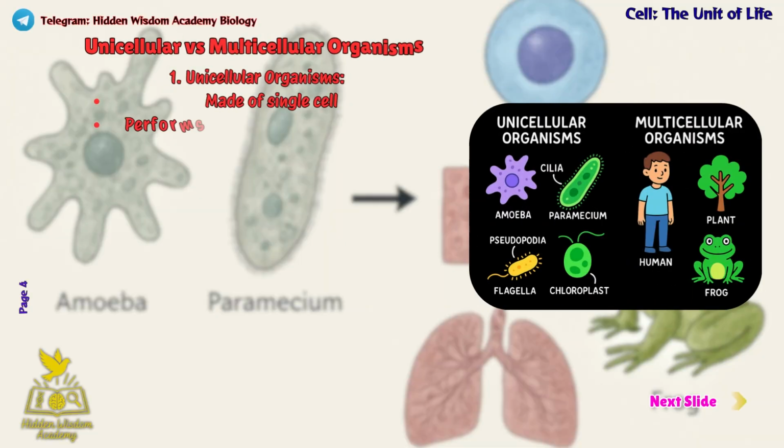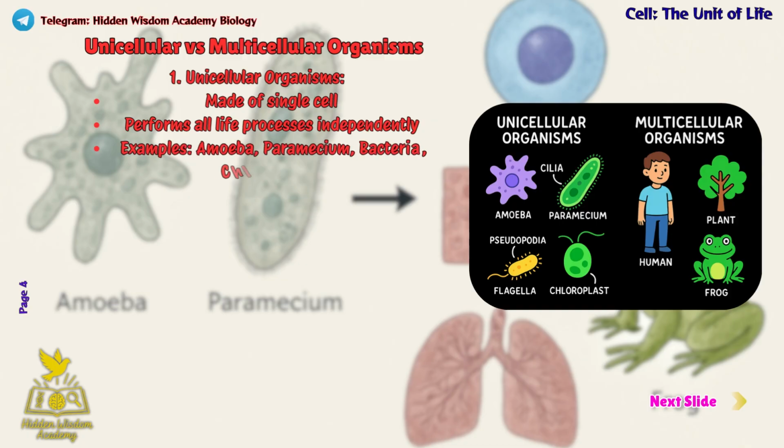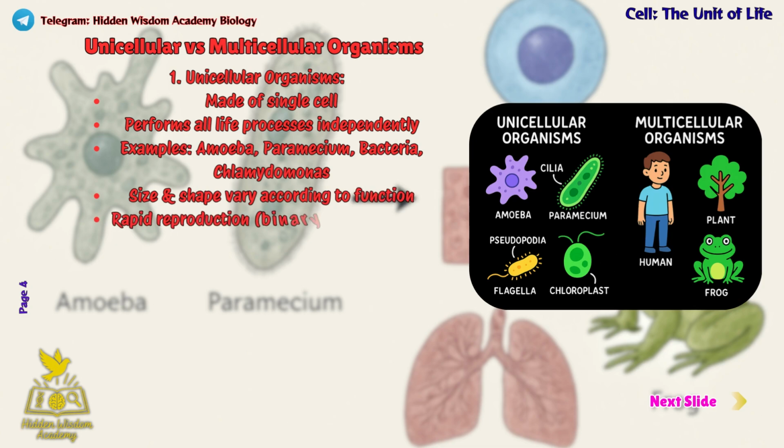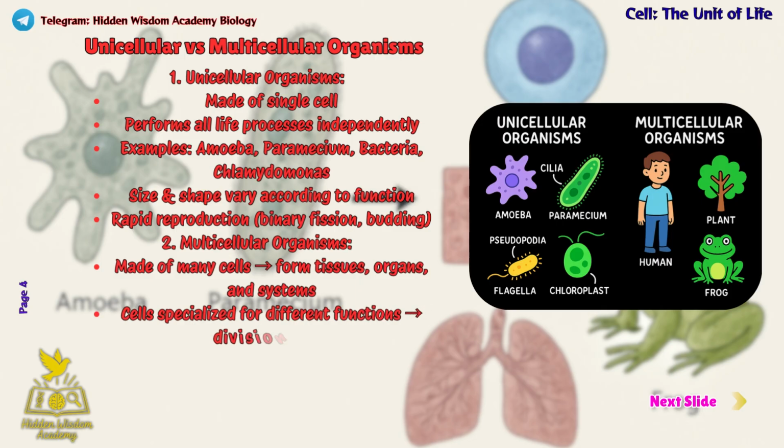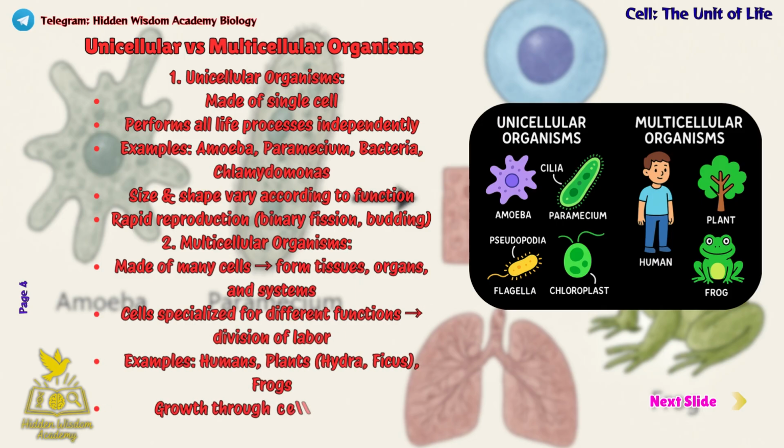Organisms are either unicellular or multicellular. Unicellular organisms like amoeba and paramecium have only one cell that performs all life functions. They're tiny and reproduce quickly by fission or budding. Multicellular organisms like humans, frogs, and plants have many cells. These cells are specialized and form tissues, organs, and systems, making life more complex. Remember, unicellular means one cell does everything. Multicellular means division of labor.